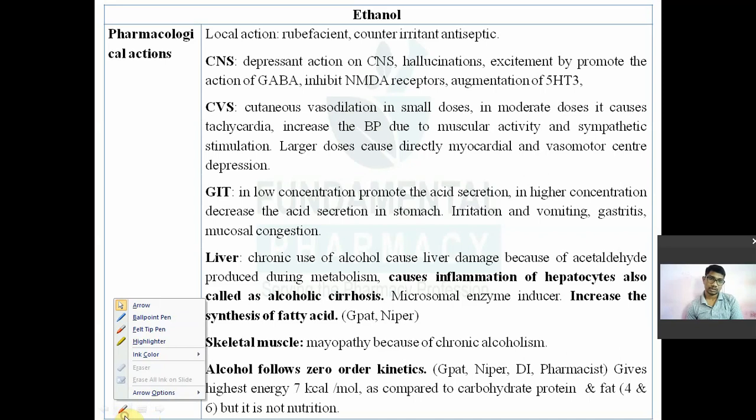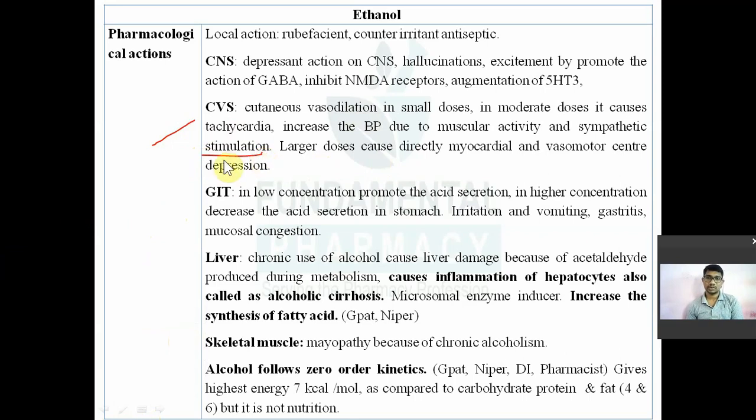Okay, next one is the pharmacological action of alcohol or ethanol. Ethanol is being discussed as a prototype of alcohol. Initially, on the cardiovascular system, ethanol will cause cutaneous vasodilation and a feeling of warmth. Then initially it will increase the blood pressure due to increased muscular activity and sympathetic tone.